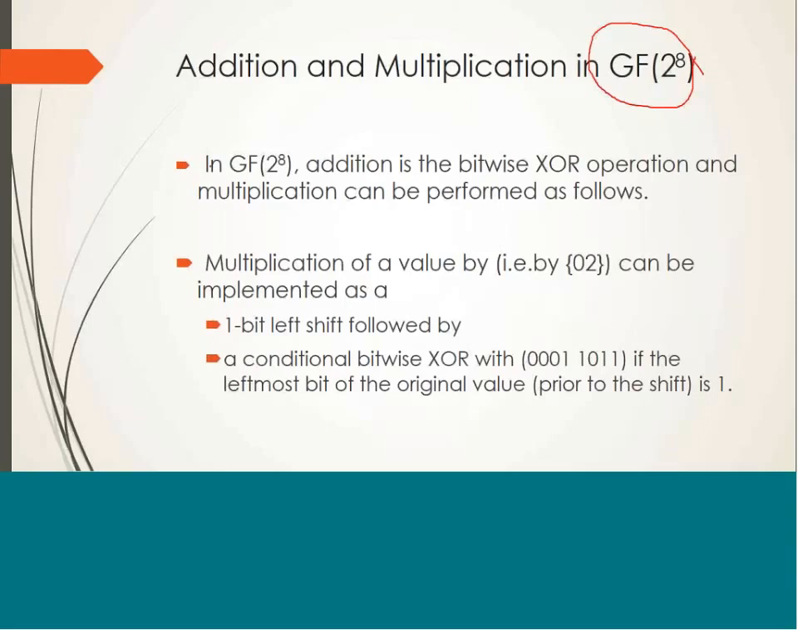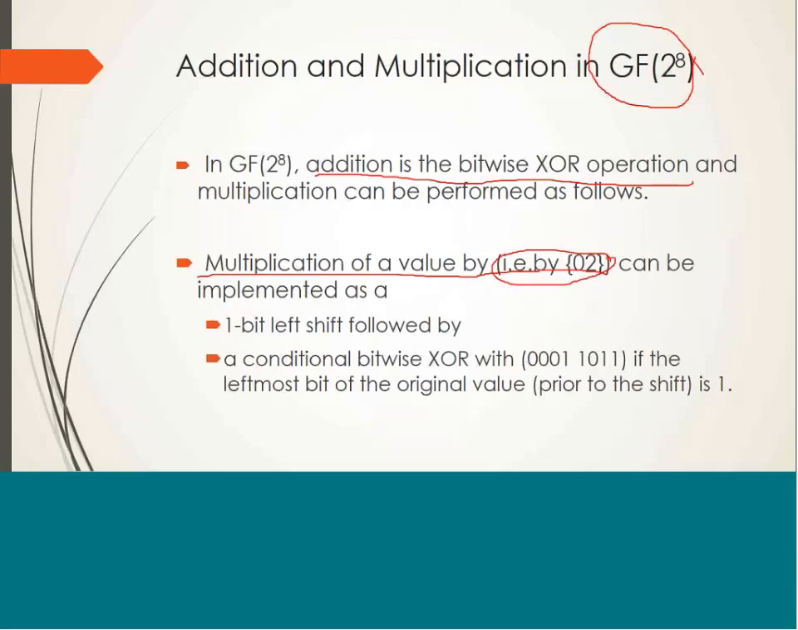In GF(2^8), addition is the bitwise XOR operation. Whenever we need to add two numbers, we will XOR them. Now, how is multiplication performed? It has been shown that whenever you want to multiply a number, it is multiplied by 2 in simple form, and then you can extend it to multiply with other numbers.